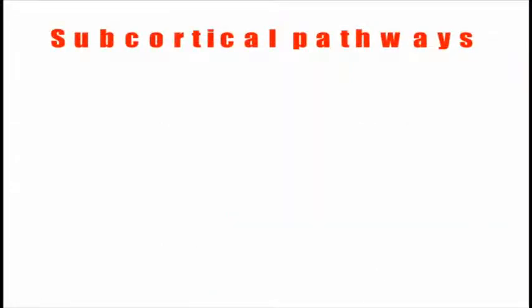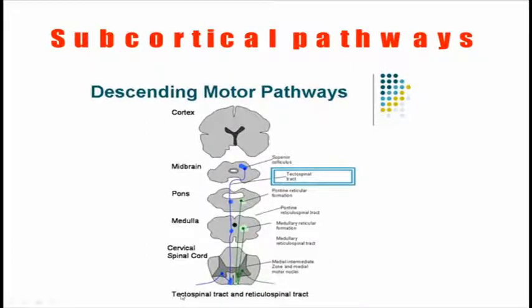So now we will talk about the subcortical tracts. These are those tracts which do not originate directly from the cortex. As you can see here, they originate from various parts of the brain, like the tectum. Here is the tectum, and from the midbrain.